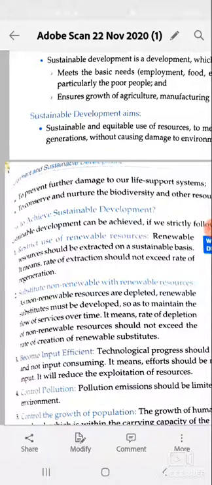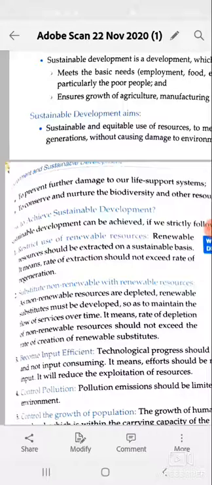Second, substitute non-renewable with renewable resources. Electricity we can produce using coal and fossil fuel. Instead of the electricity produced by coal and fossil fuel, we should replace it with electricity produced by solar energy, tidal energy, wind energy, geothermal, and so on. So second is the substitution of non-renewable with renewable resources.